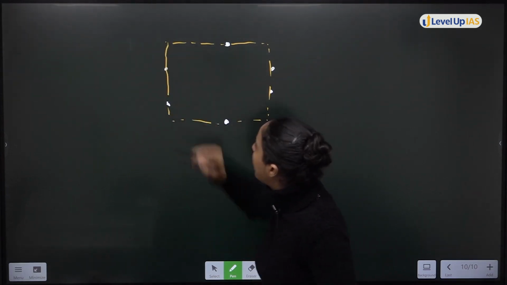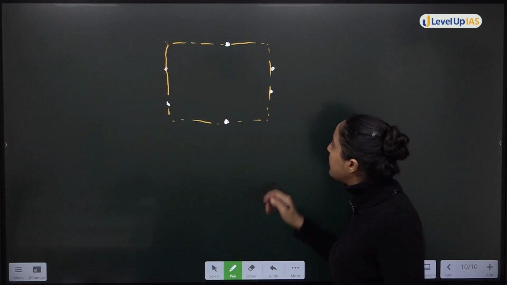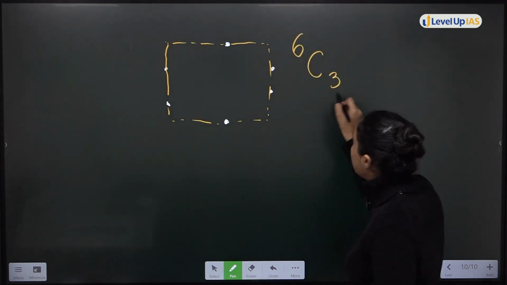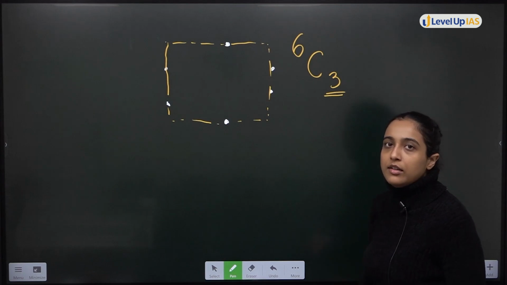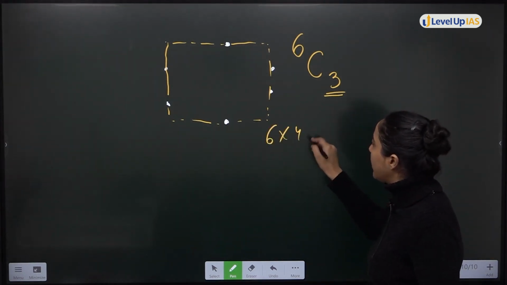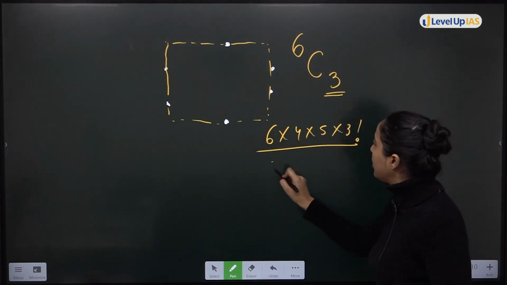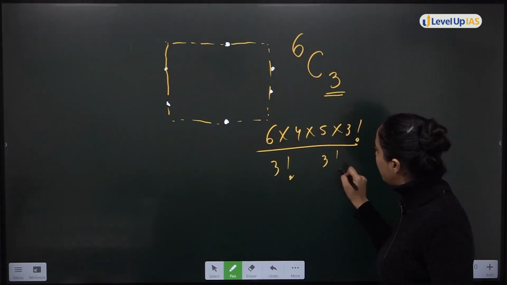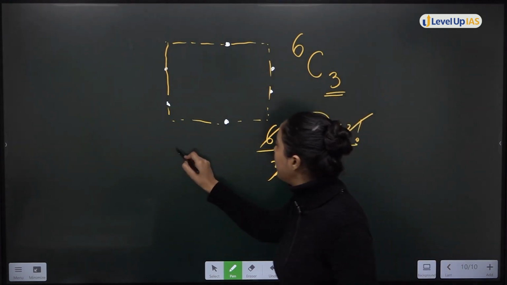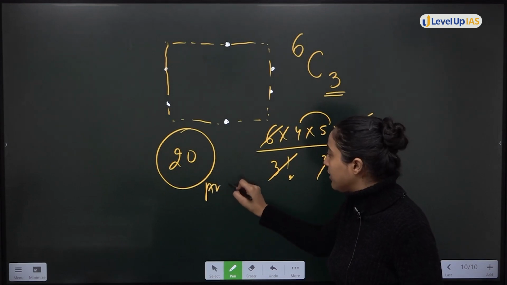That means out of these 6 points, I can select any 3 and I will get a triangle. So 6C3, which means 6 multiply 5 multiply 4 divided by 3 factorial. 4 multiply 5, 20 triangles will be your answer.